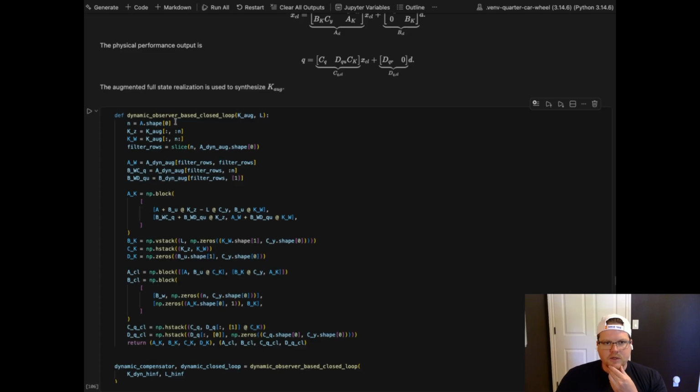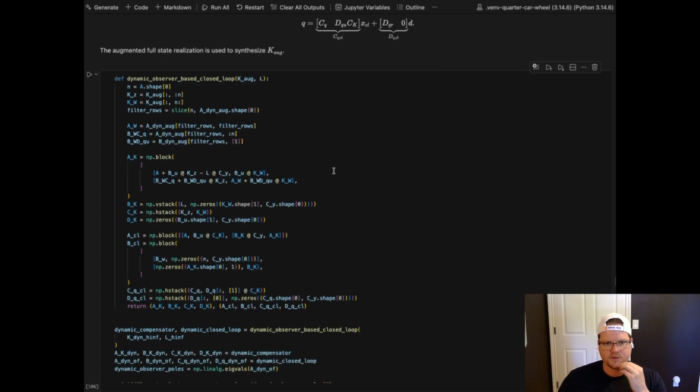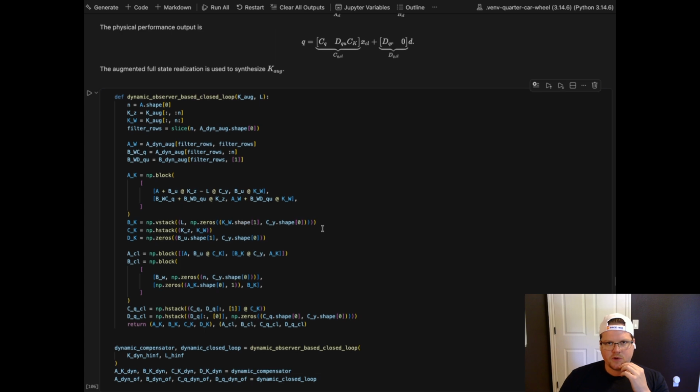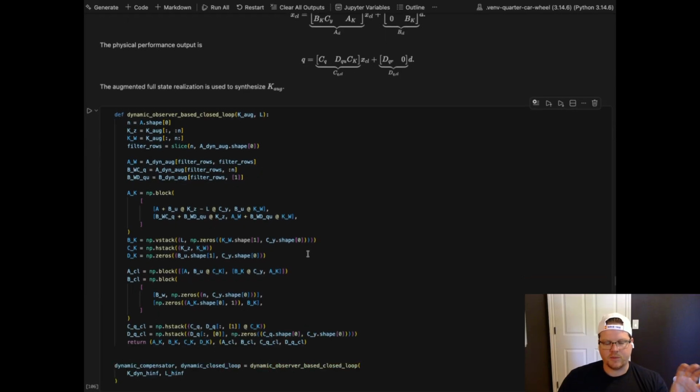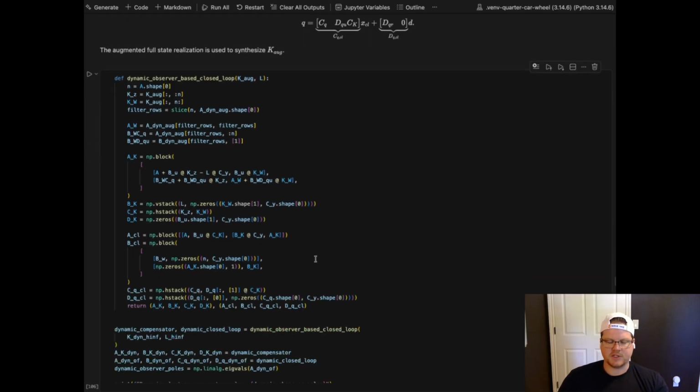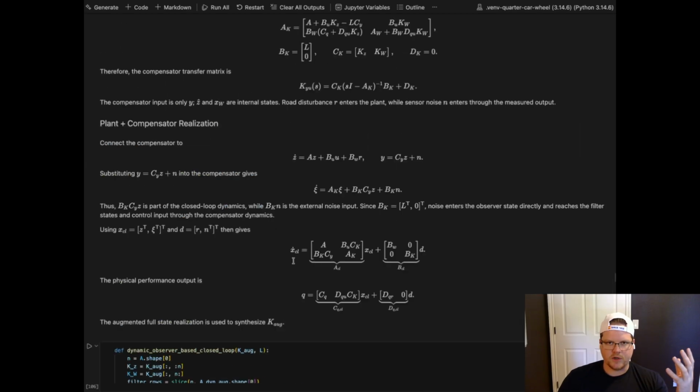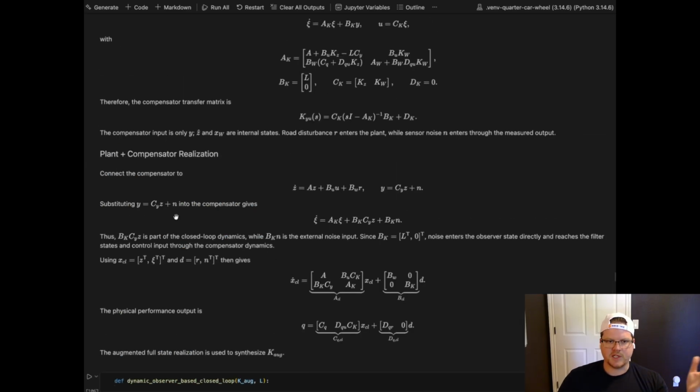All right, so this is forming that dynamic observer-based closed loop system that I just walked through. It was a little bit more brief, but it follows the exact same form as the cart pole and the other dynamic compensator above with the static weights. This is just dynamic weights, so we just have this new XE.